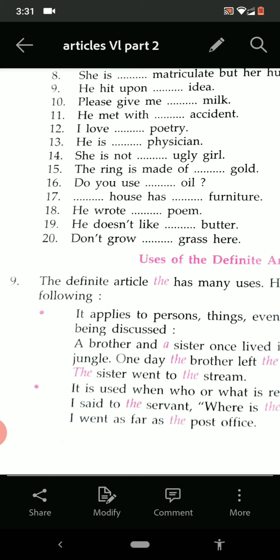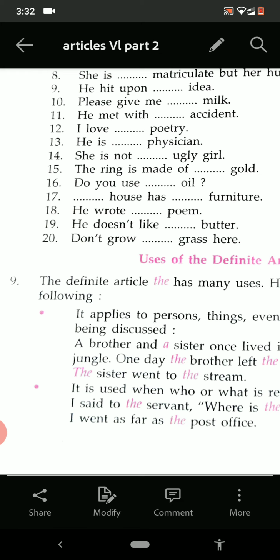So see here very carefully. When we are known to the persons or things, we use the there. First of all, we were unknown to the brother, sister, house, stream. We heard about all these things the first time. But when we come to know about all these things, we use the then. Means now they have become definite. Now we know about them. So we can use the there. One day the brother left the house and went to the jungle. The sister went to the stream.